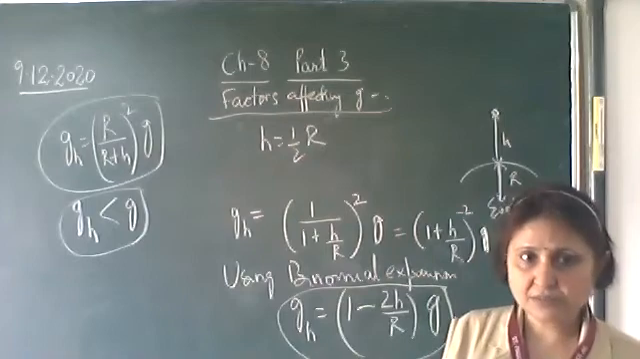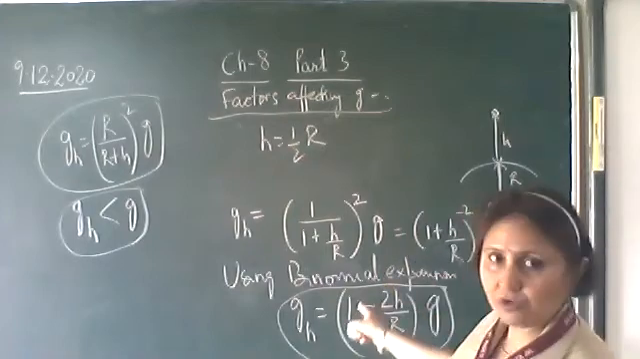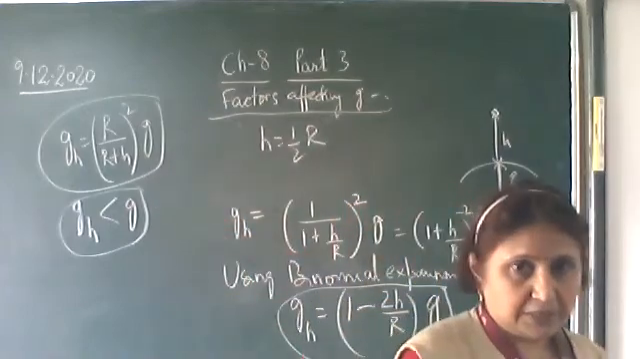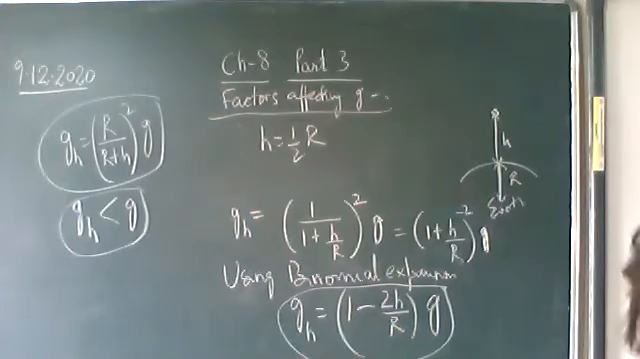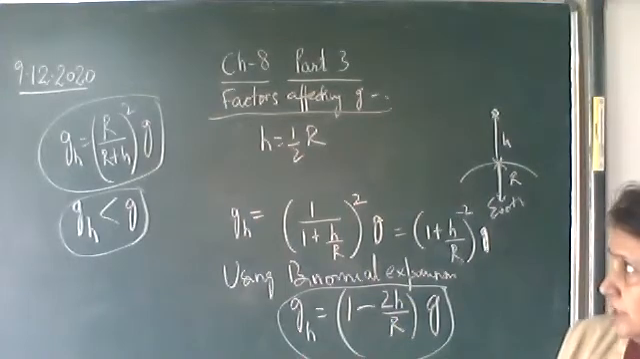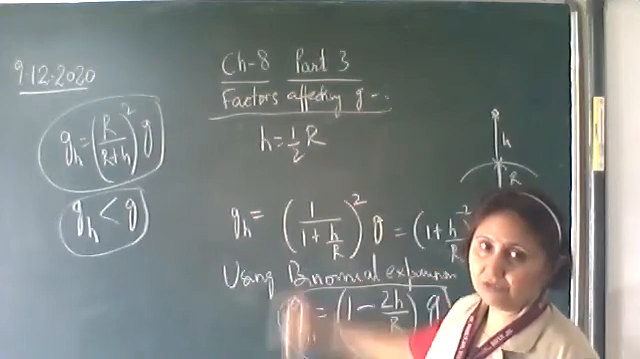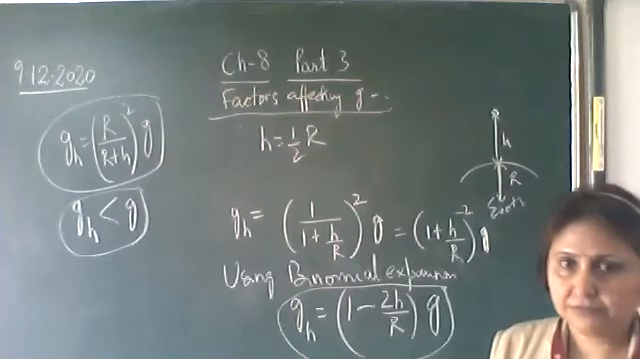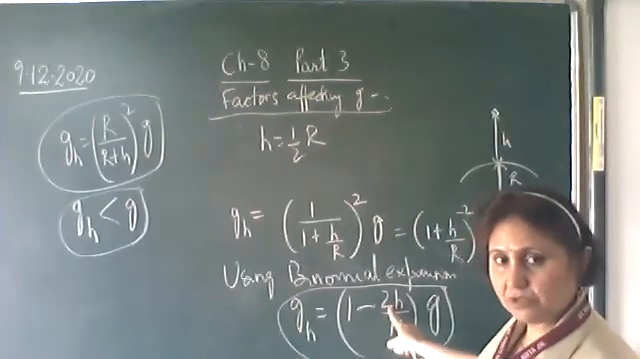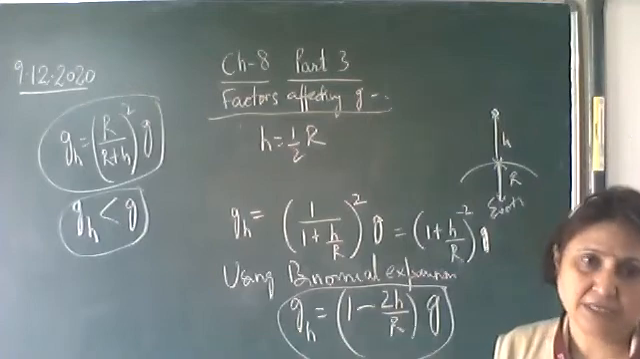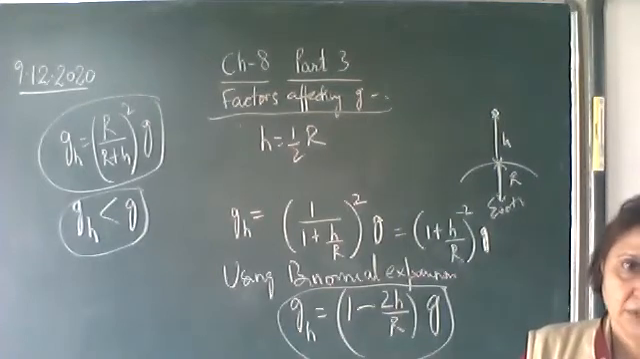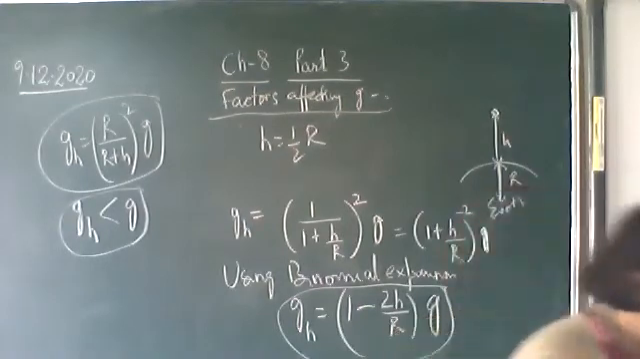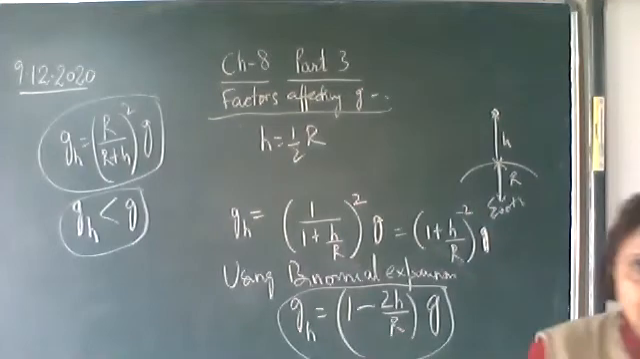Half the radius is not very small, h is not. So which formula? This formula only. Hurry up, find out and tell me the answer. What is the acceleration due to gravity at a height equal to half the radius of the earth? h is equal to half the earth's radius. You cannot use the binomial formula. Why? Because that is the formula when h is much less than r. Here the height is not less than r. Half the radius of the earth you cannot consider to be very less than the radius of the earth.